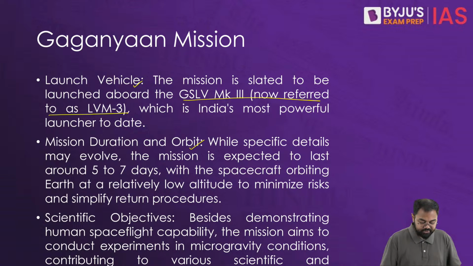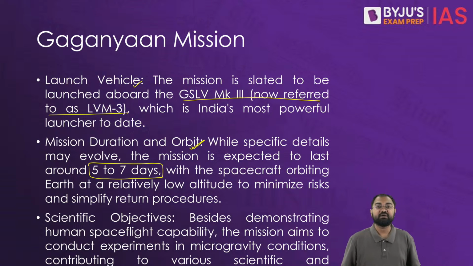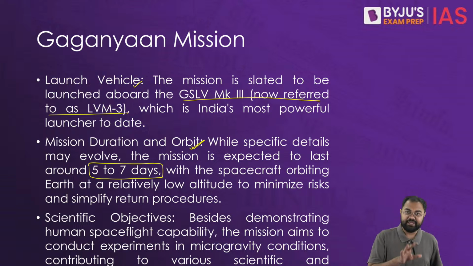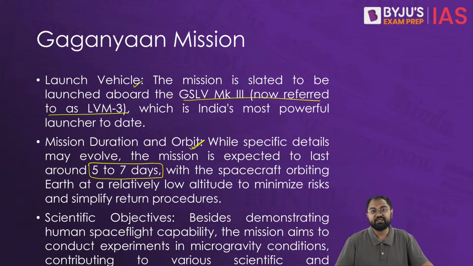Overall, when it comes to the mission duration and the orbit, for approximately 5 to 7 days we will be carrying the astronauts into space. They will remain there, they'll do the scientific activities for which they are going there, and then after that they will be brought back.